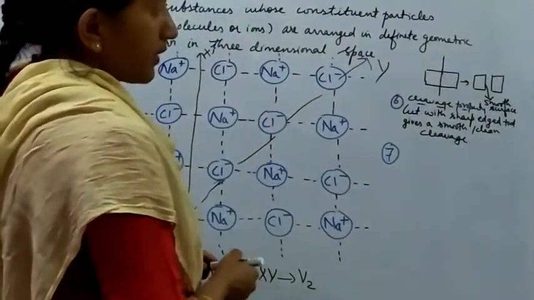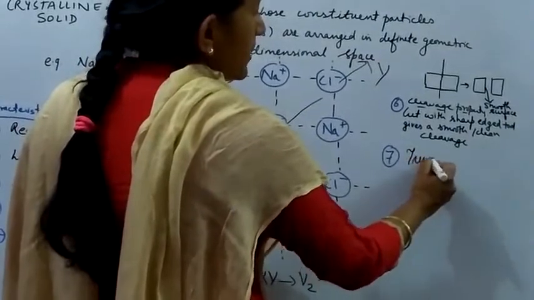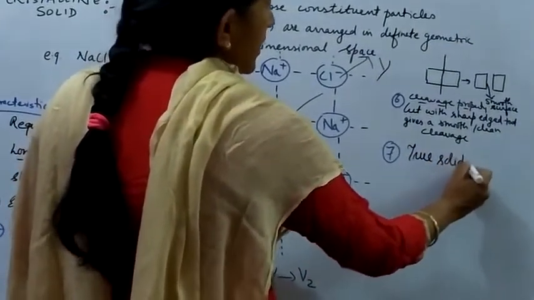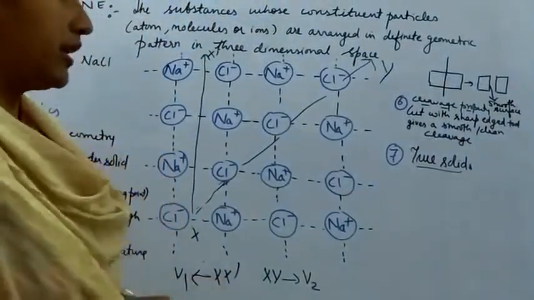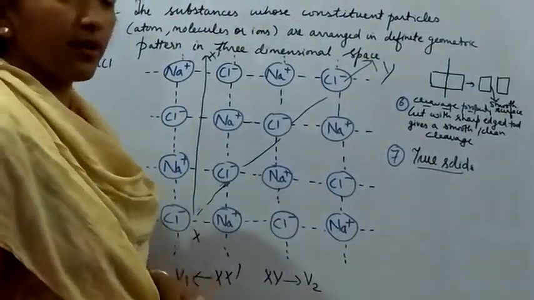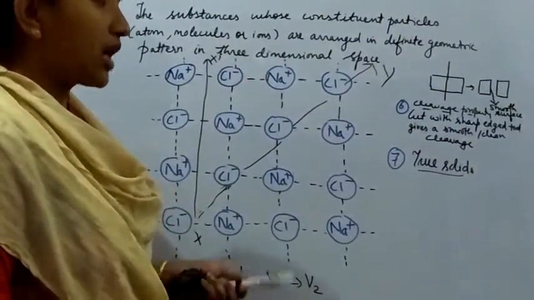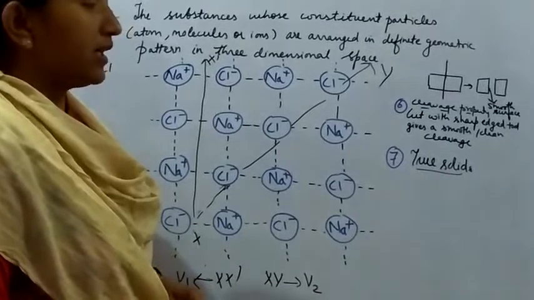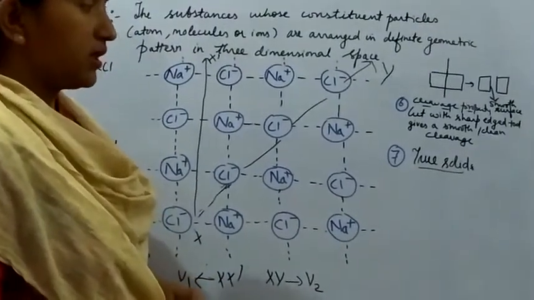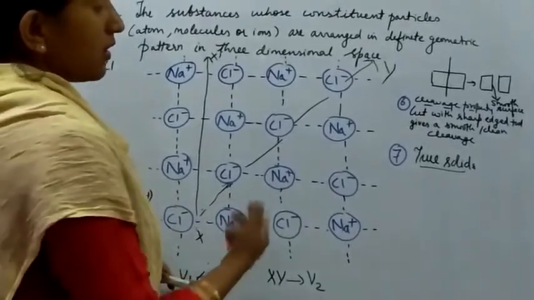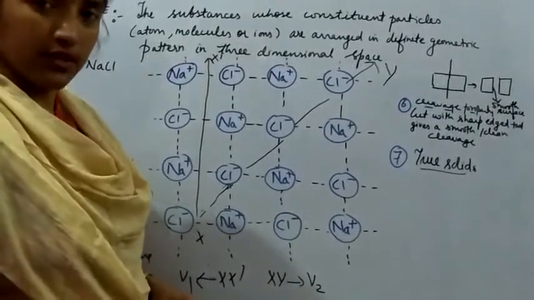And the seventh one is that the crystalline solids are known as true solids. That means they fulfill the characteristics of a solid. That is, they have a definite shape, definite volume, definite mass, right? They have a high density and a sharp melting point, right? The extent of diffusion is less, and they are almost incompressible. So they show the characteristics of a solid. That's why crystalline solids are known as true solids.